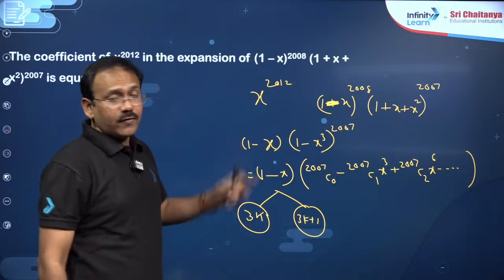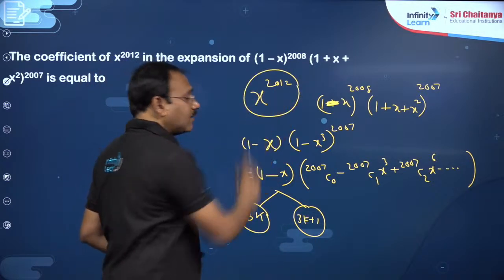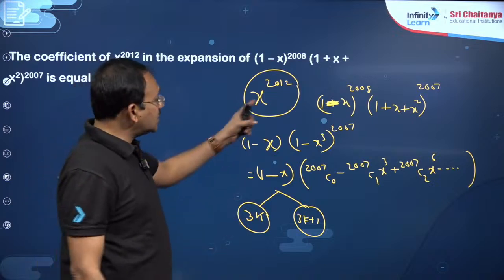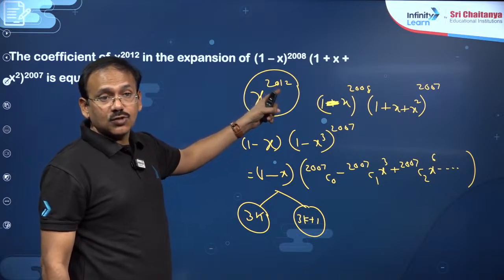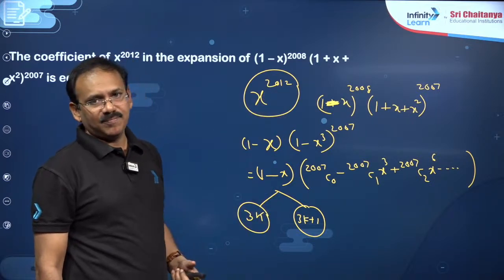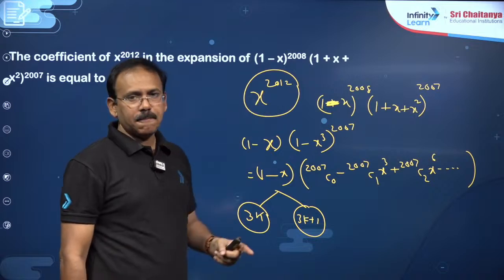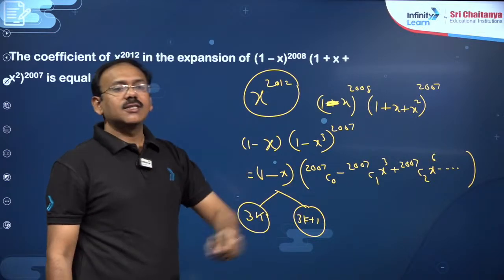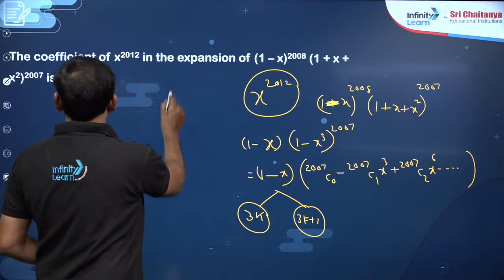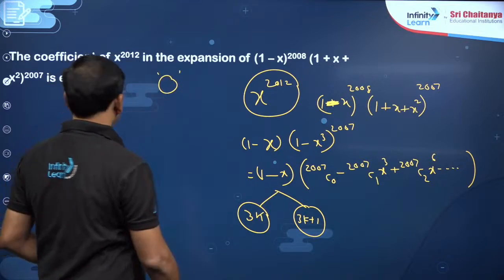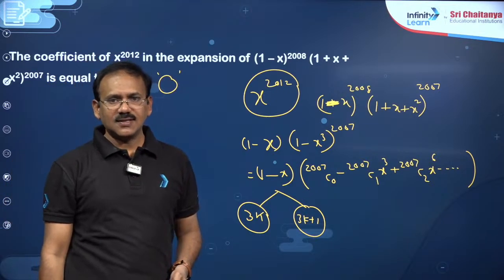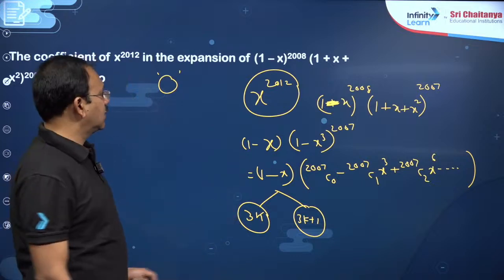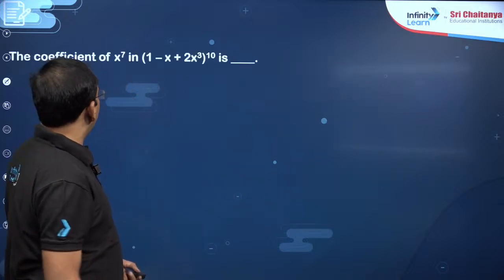But I just want the coefficient of x power 2012, which is 3k plus 2 type. It is neither a multiple of 3 nor 3k plus 1. That means such a term does not exist in this expansion. So such coefficient is going to be 0, dear students. That's it. But anyhow, you can do it like this. So this is also an important model.